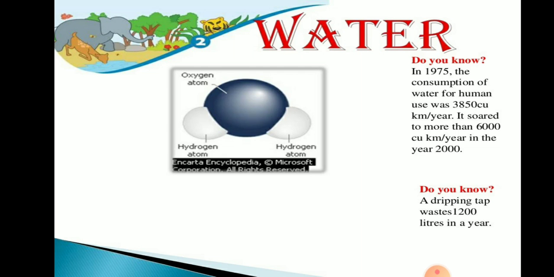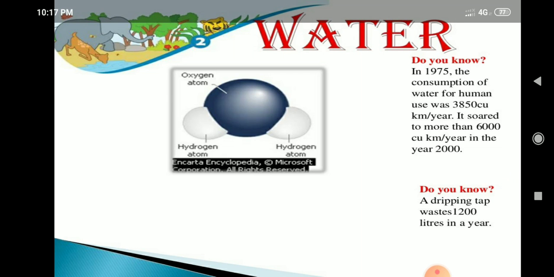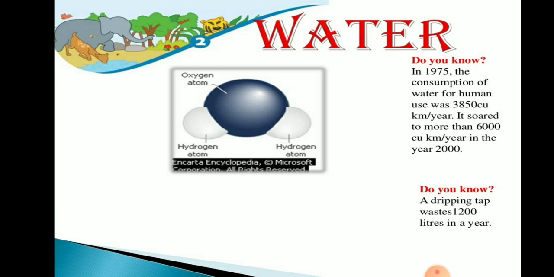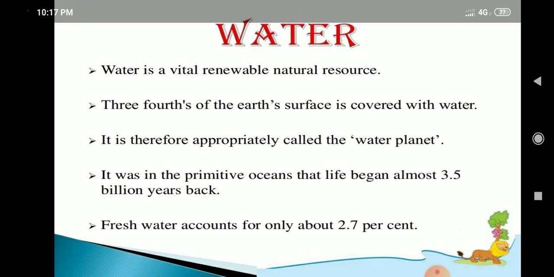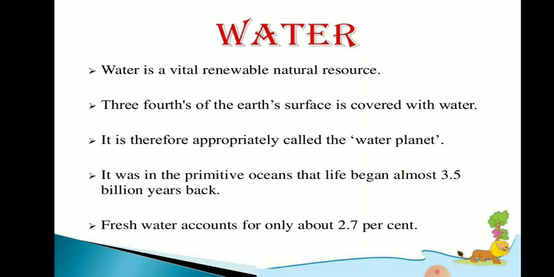After you know about the components of water, the increasing consumption of water and its reasons, next we have some other important facts to remember.